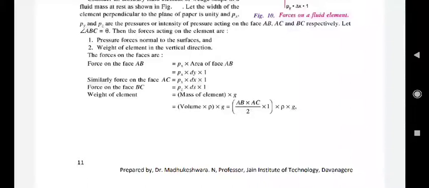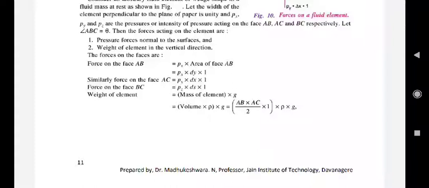Weight of the element is equal to mass of the element into acceleration due to gravity. Mass of the element is nothing but volume into density. Volume is meter cube, density is kg per meter cube. Both will cancel the meter cube, remaining will be the kg. Kg into acceleration due to gravity will become Newton.